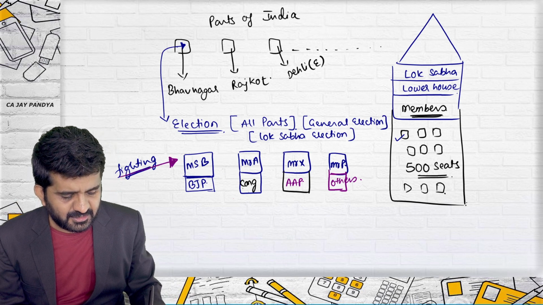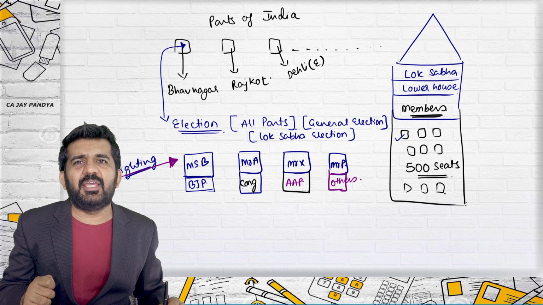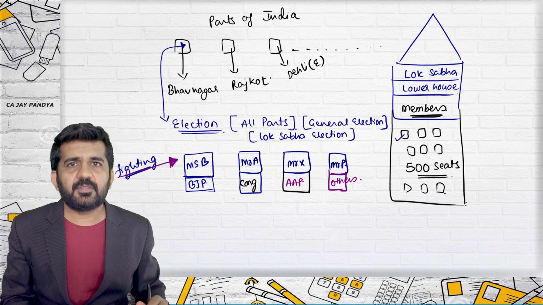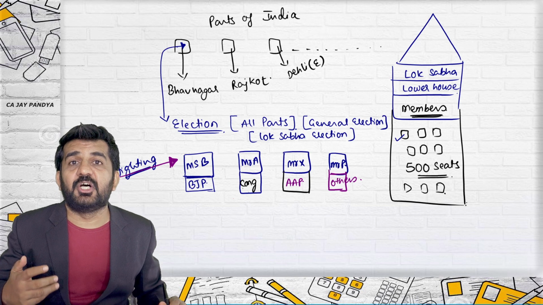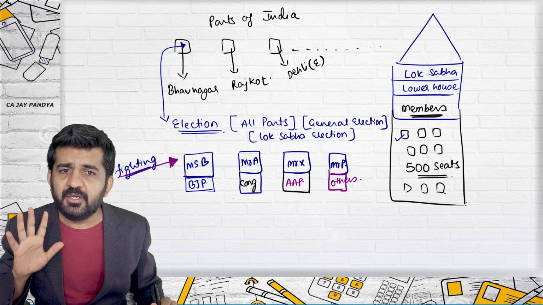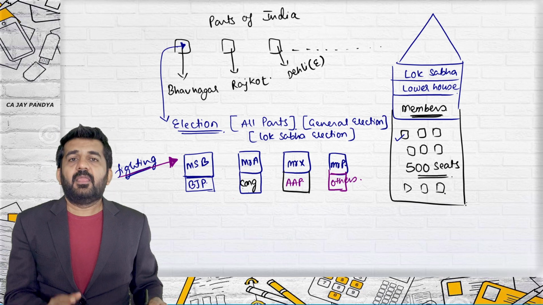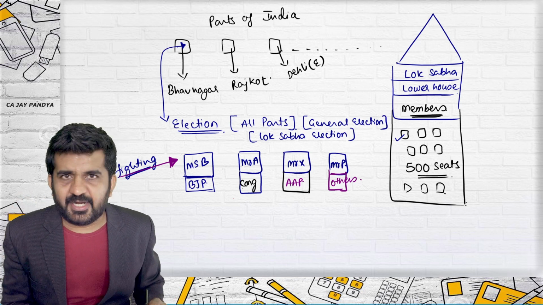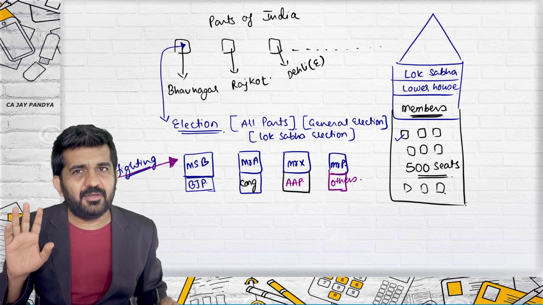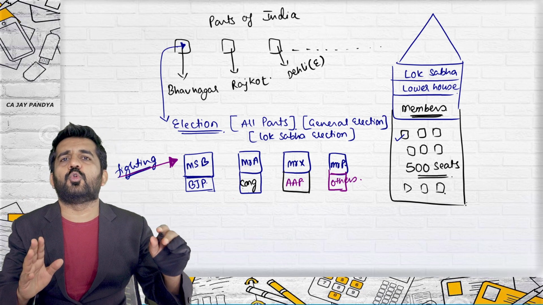Who can fight the election? Who can stand in this election? Any individual above the age of 25 or 30, depending on whether it is Lok Sabha. In Lok Sabha it is 25. He should be a resident of India, living in India, and he or she can fight the election. Now the voting happens. Who can vote? Any person residing in Bhavnagar will have an election card with the address of Bhavnagar. He or she can go to vote at the polling booth.